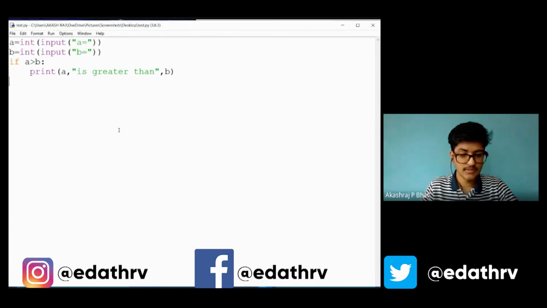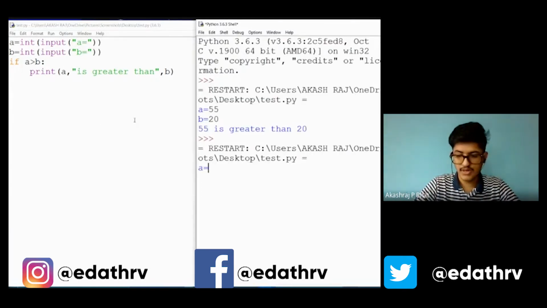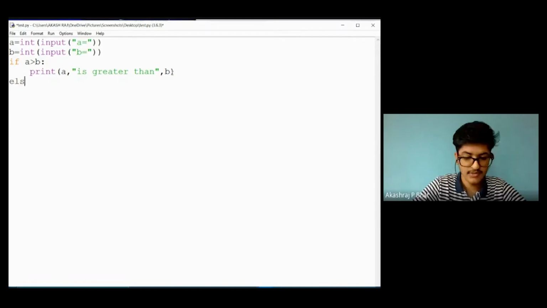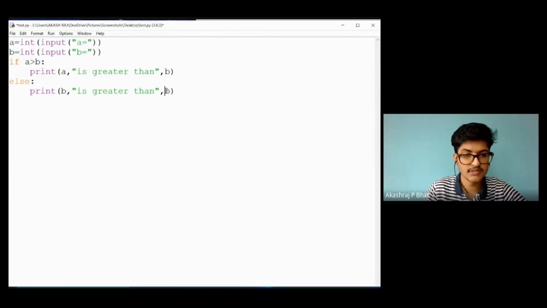So now, if I enter a as 55 and b as 70, you can see it will check whether 55 is greater than 70. As the condition is false, this entire print a is greater than b is completely skipped. And as there is no else statement here, the entire execution stops there. So now let me put an else statement which prints that b is greater than a. It is as simple as that.